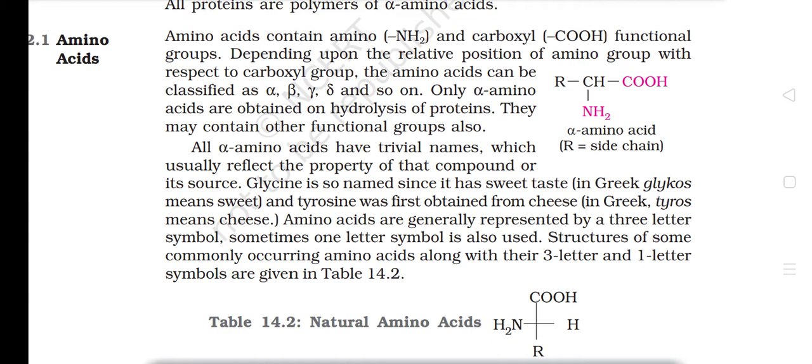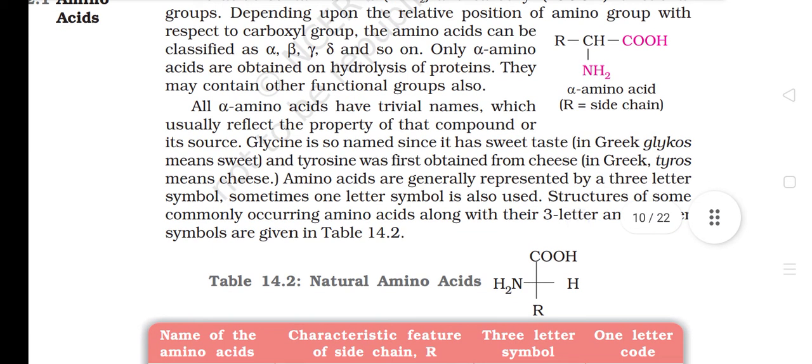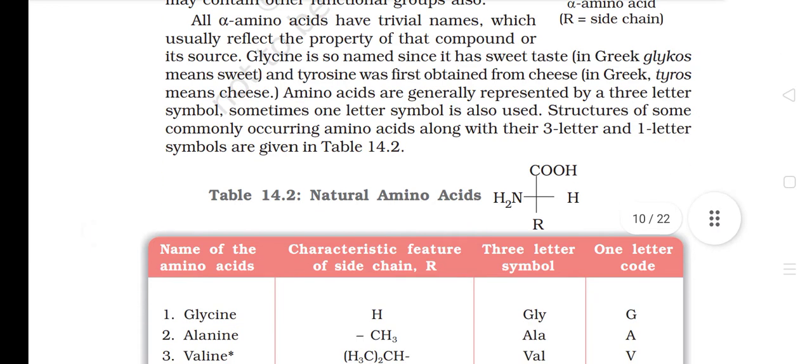All alpha amino acids have trivial names, which usually reflect the property of that compound or its source. Glycine is so named since it has a sweet taste. In Greek, glykos means sweet, and tyrosine was first obtained from cheese. In Greek, tyros means cheese. Amino acids are generally represented by a three-letter symbol. Sometimes a one-letter symbol is also used. Structures of some commonly occurring amino acids along with their three-letter and one-letter symbols are given in Table 14.2.